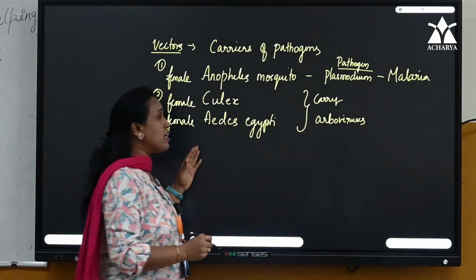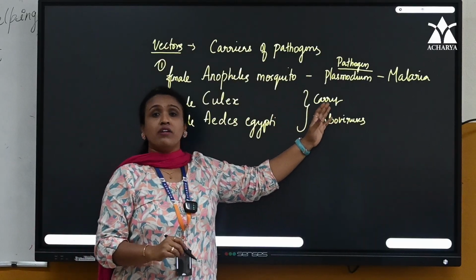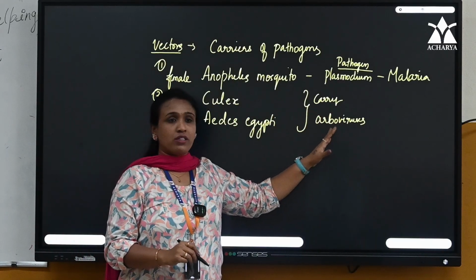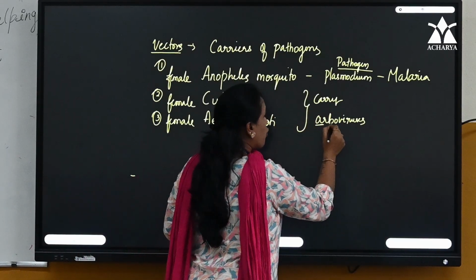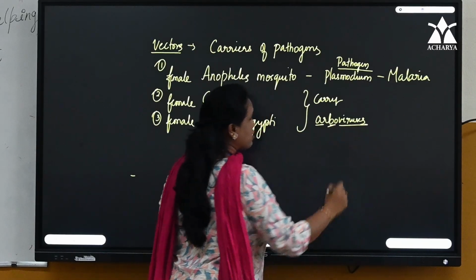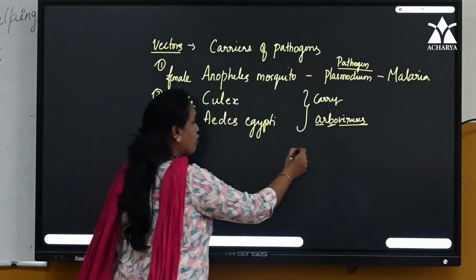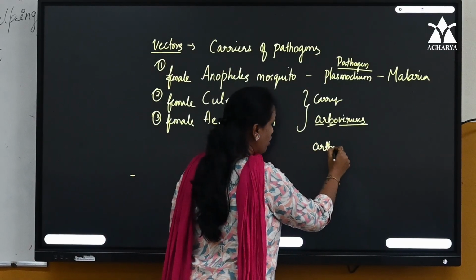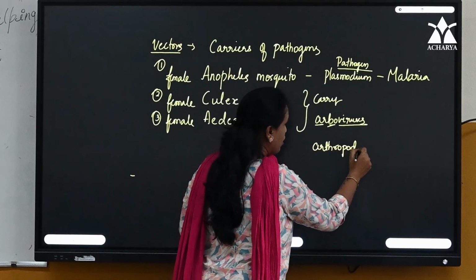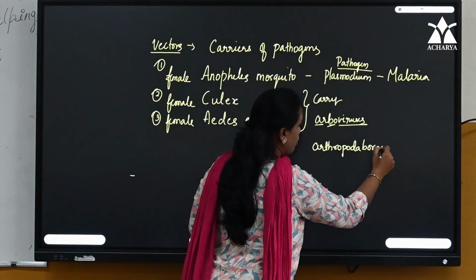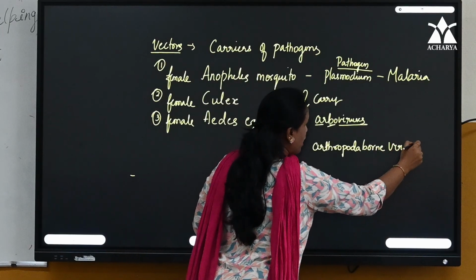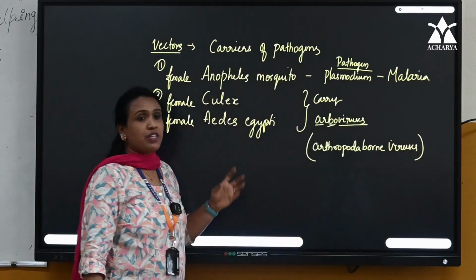Culex and Aedes aegypti also carry pathogens which are viruses, arthropod-borne viruses, arboviruses. That means they are carried only with the help of these insects.